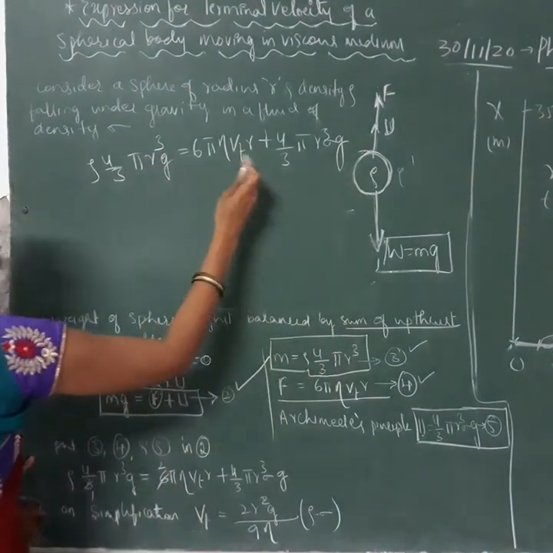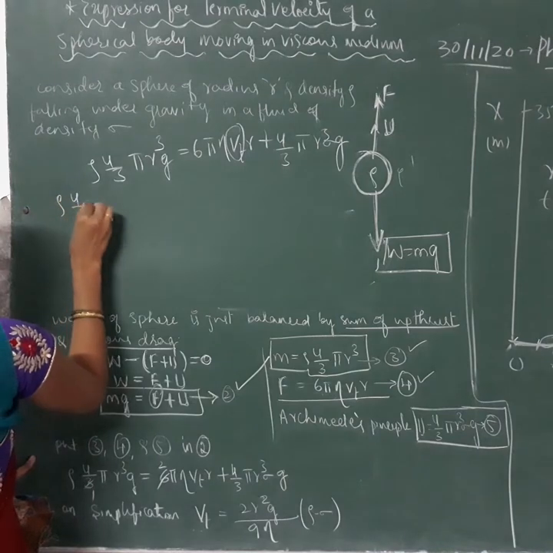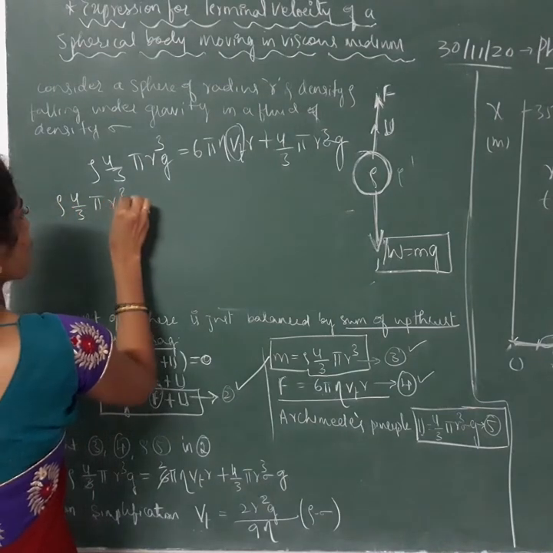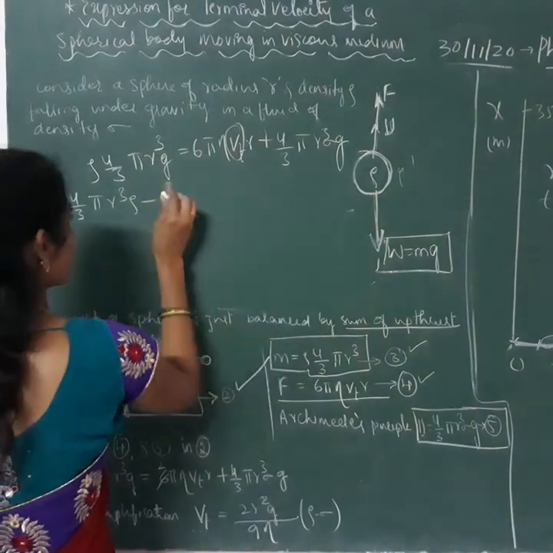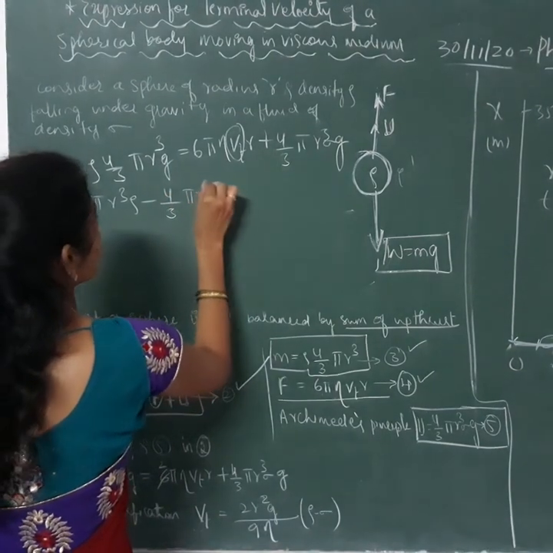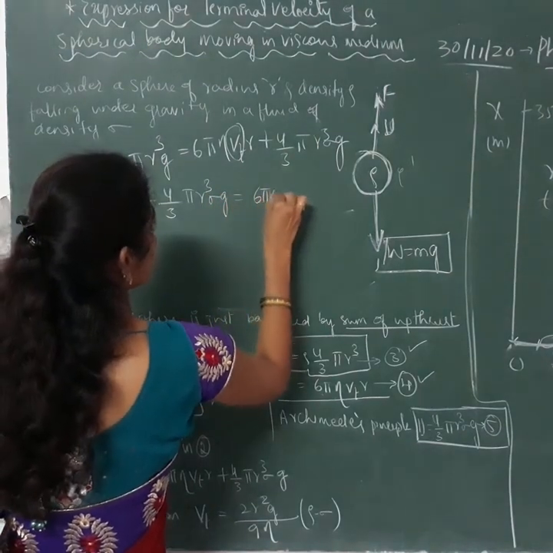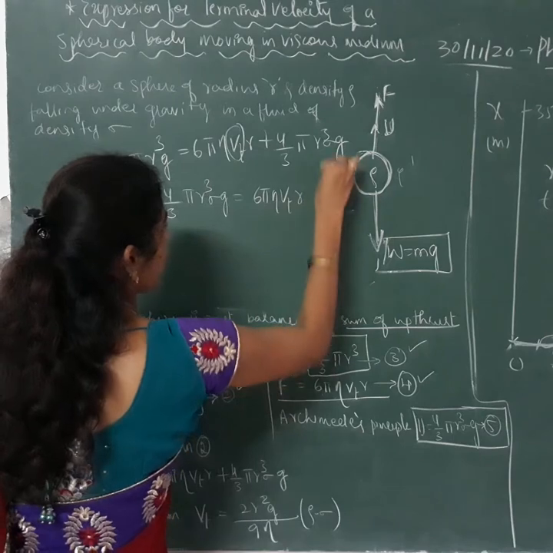We want the expression for terminal velocity, so we take the remaining terms to one side. Bringing 4 by 3 pi r cube sigma into g to the left hand side, it becomes minus, and it is equal to 6 pi eta terminal velocity into r.